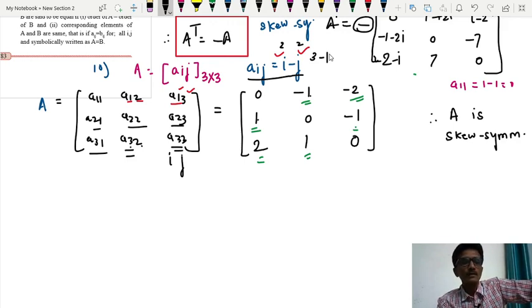Therefore the matrix obtained is a skew symmetric matrix. So in this video we did this exercise 4.4.